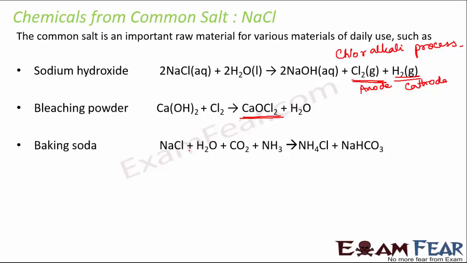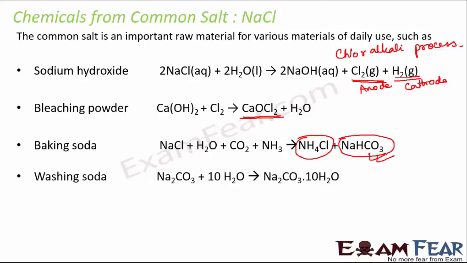Here again you see, when NaCl combines with water, carbon dioxide and ammonia, we get NH4Cl plus NaHCO3. So this sodium bicarbonate is baking soda. For preparing washing soda, when Na2CO3 combines with H2O, it gives Na2CO3.10H2O. So these are the various ways you can prepare different substances from NaCl, and this is quite important because sometimes you may be asked how you prepare bleaching powder from NaCl. Then these reactions are going to help you.